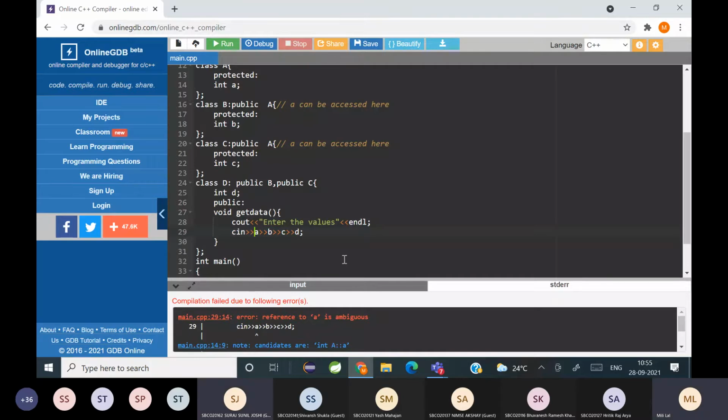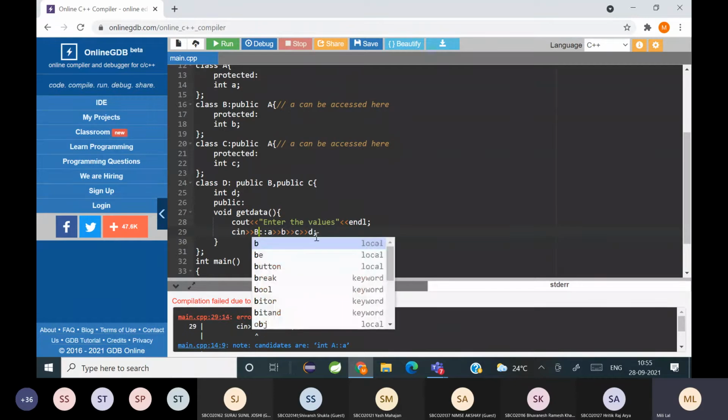You can use the scope resolution operator, right? Suppose I use it like this, what does it mean?